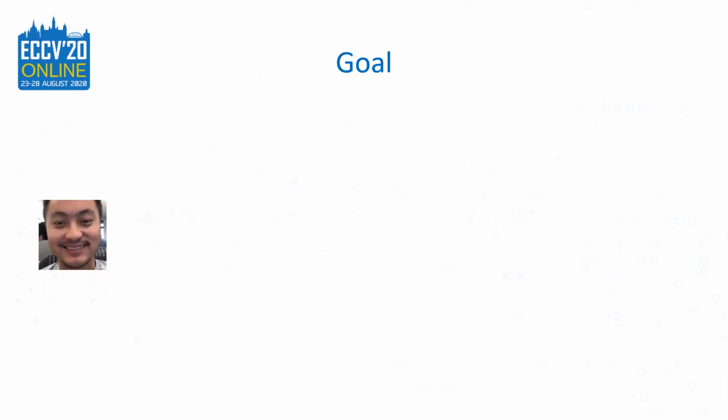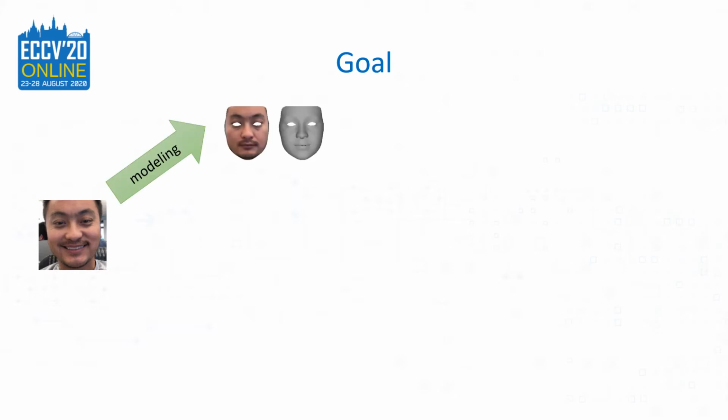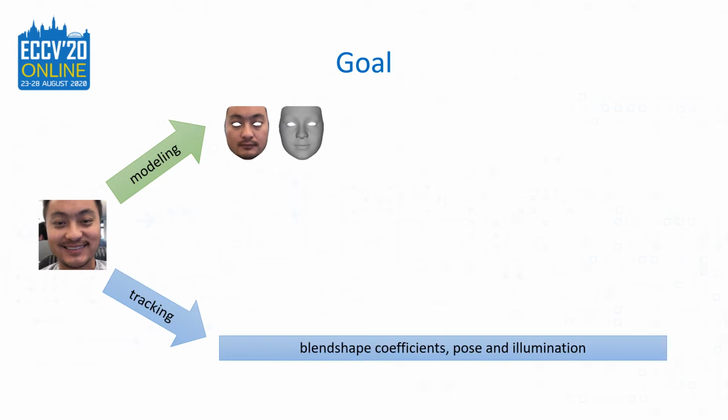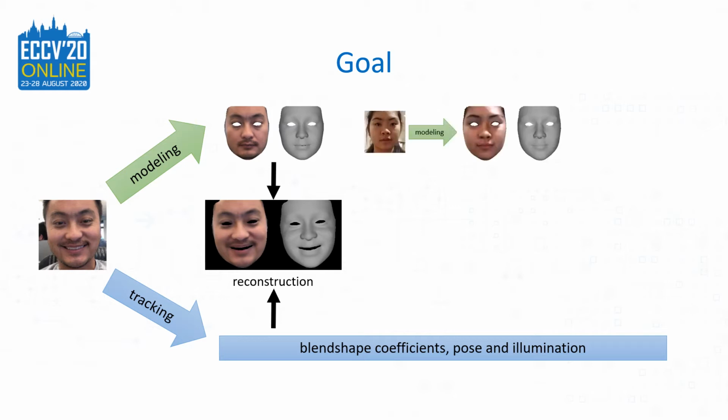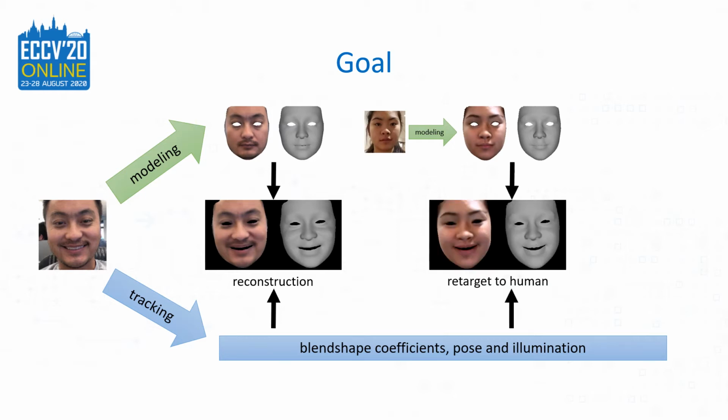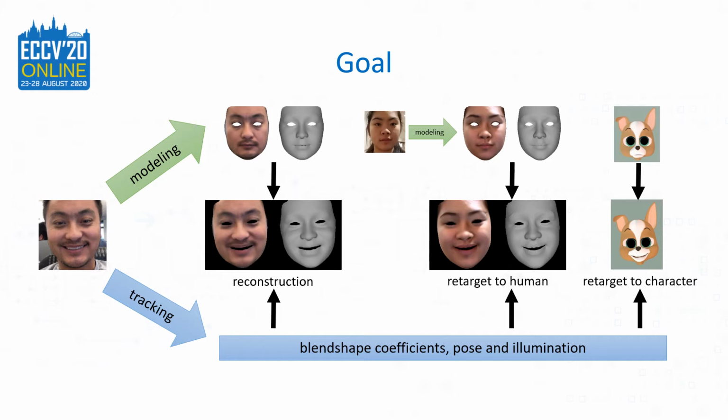Given an arbitrary image as input, our framework separately generates a personalized face model of the user and corresponding facial motion parameters, which can then be combined together to reconstruct the 3D face. However, we can also create a personalized model of another user and retarget the predicted facial motion to that user. We can even use an external 3D character model and retarget the predicted motion to that character.